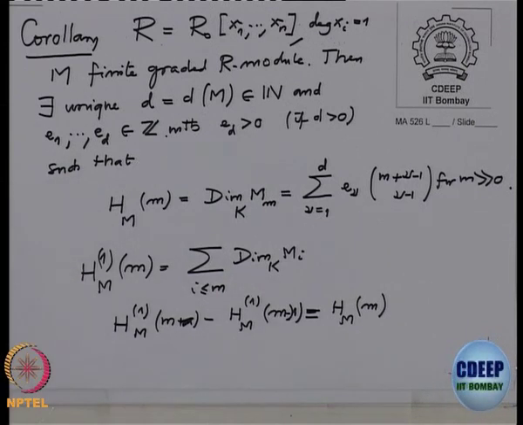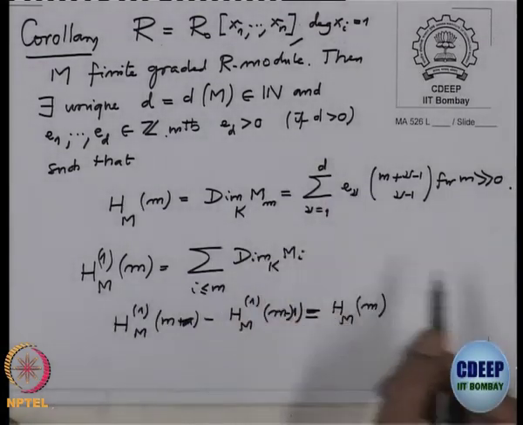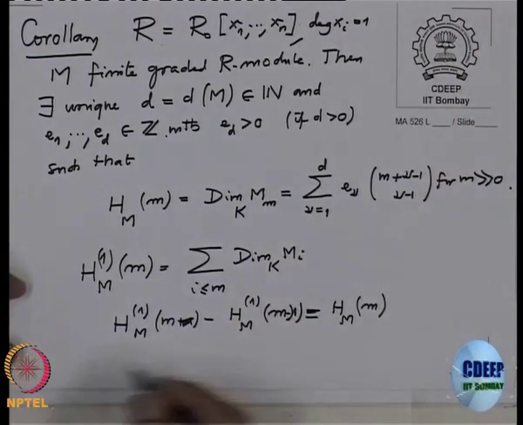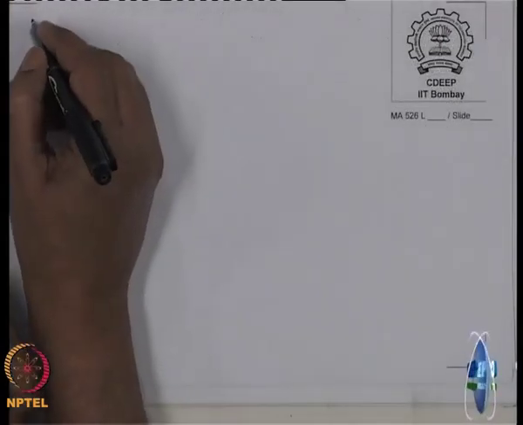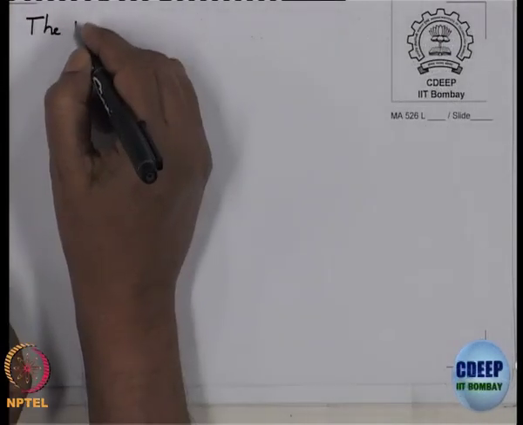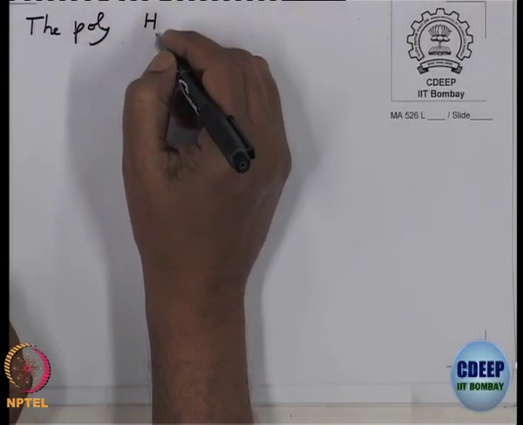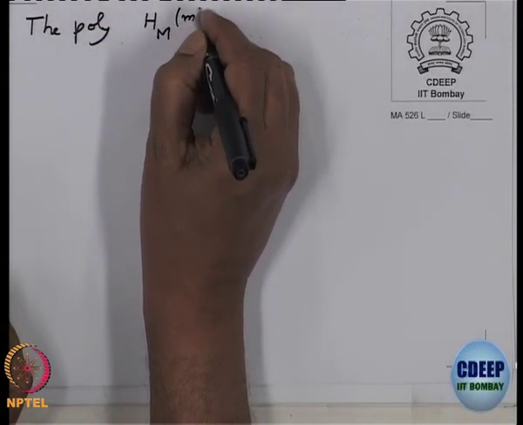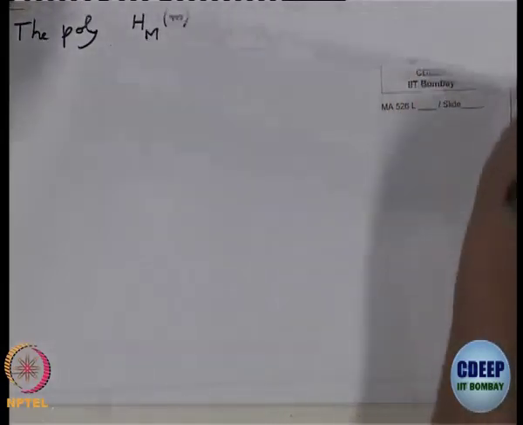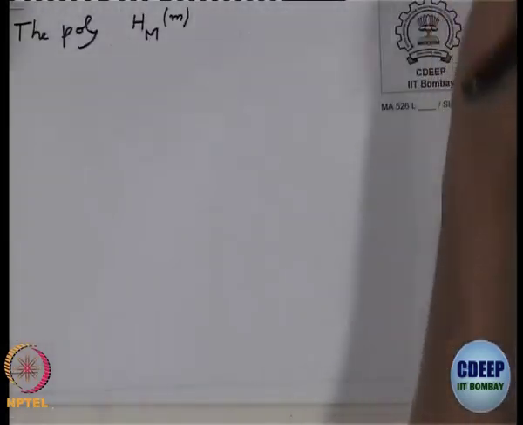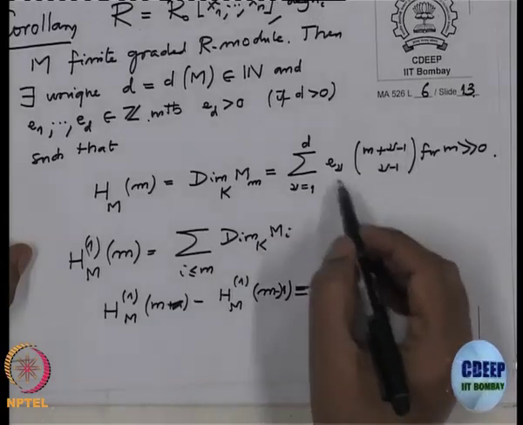Okay, so this polynomial, this h_M, is a polynomial in m. You see, it is visible here because of this formula.